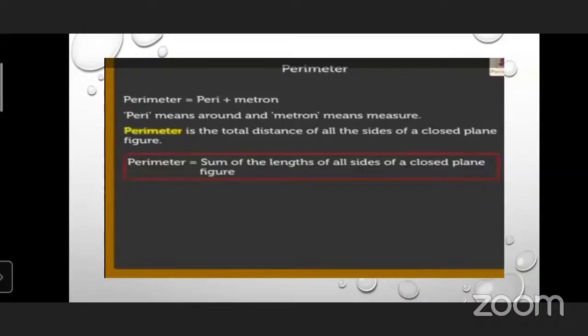So the word perimeter is derived from two words, peri plus metron, where peri means around and metron means measure. Perimeter is the total distance of all the sides of a closed plane figure. Or in other words, you can say it is the sum of the lengths of all the sides of a closed plane figure. In this Zoom session, we are going to learn the perimeter of triangle, rectangle, and square.